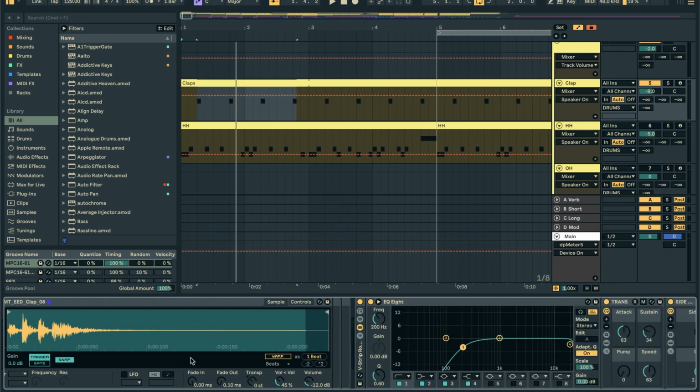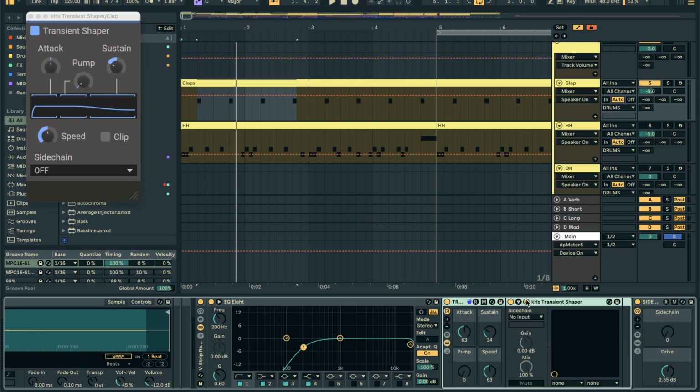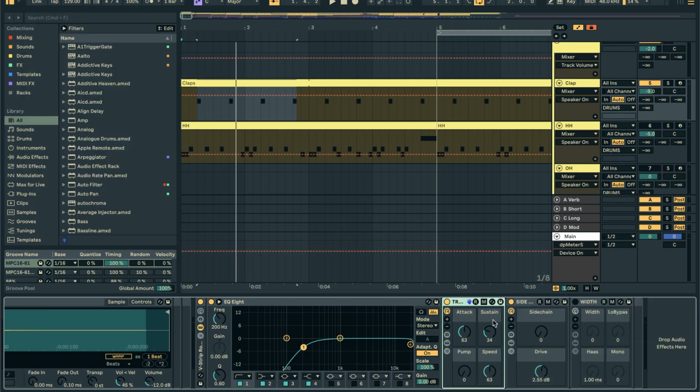In terms of any processing, I'm just running it through the standard little channel strip that I have here, so it's very small moves that are made. Removing a bunch of the lows, making room so the bass and the kick take care of that. We're using this transient designer here, which is a free plugin. I use it mostly to tighten up the sound. You can see the sustain, I'm bringing it down to make the clap sound tighter.